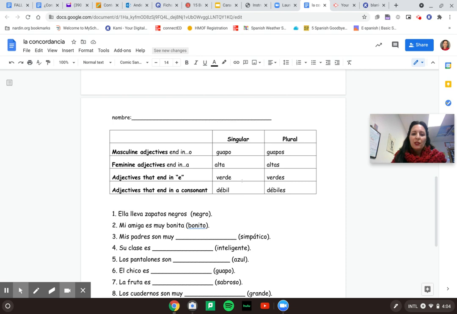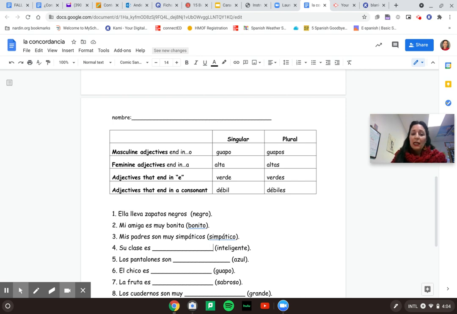So you have 4 choices. You have bonito, bonita, bonitos, or bonitas. Since it's one female friend, it's going to be bonita. Mis padres, my parents. So now it's mixed. It's 2 genders. It's masculine and feminine together. So what are we going to do with simpático? Here we're going to say mis padres son muy simpáticos. They're very nice, because we have 2 people and it's mixed. So it's going to be the masculine plural.